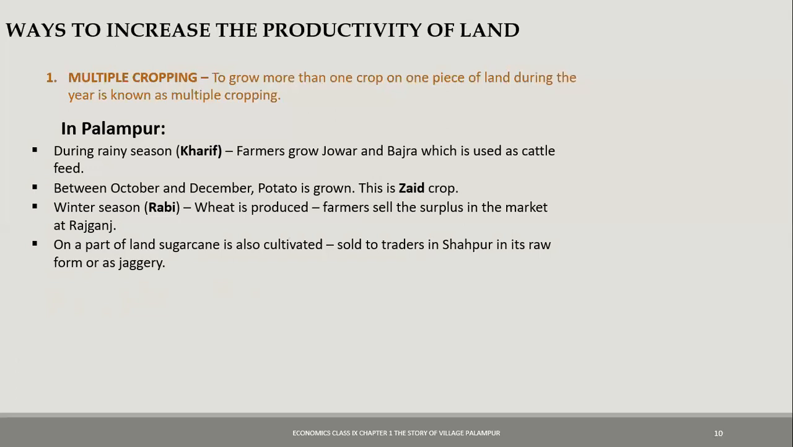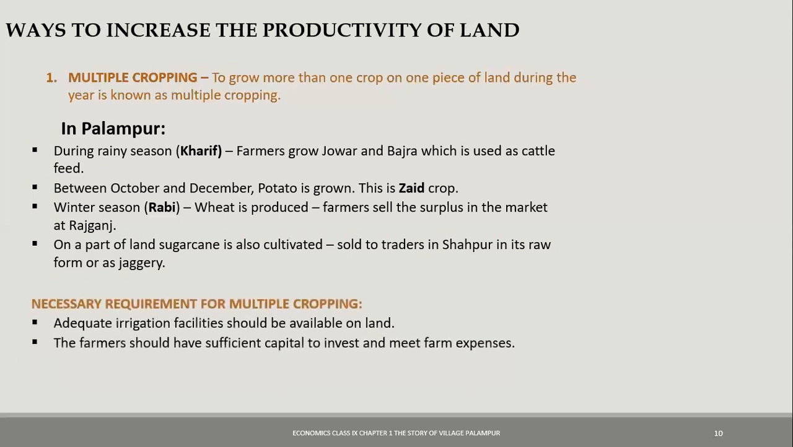So we see over here, they are using their land for producing 4 different types of crops, which helps them in increasing their earnings. What is the basic requirement for all this? First, proper irrigation facilities are required. If proper irrigation facilities are not there and the farmers are dependent on the traditional method of rainfall, then it is very difficult to produce different types of crops or more than 2 crops in a year.